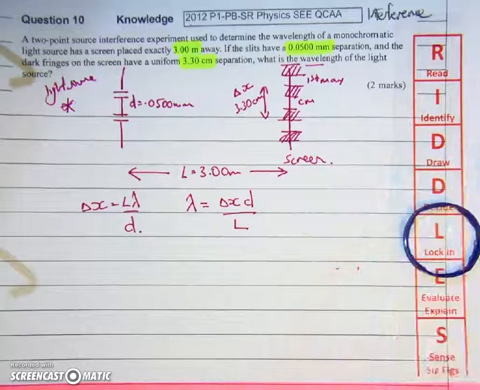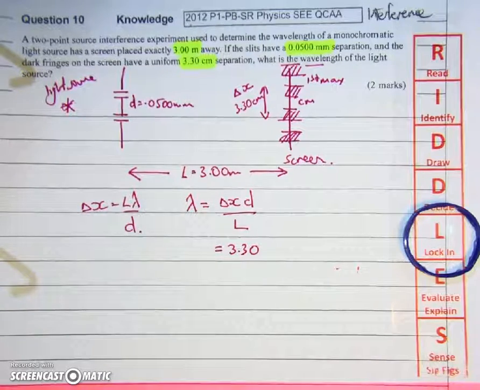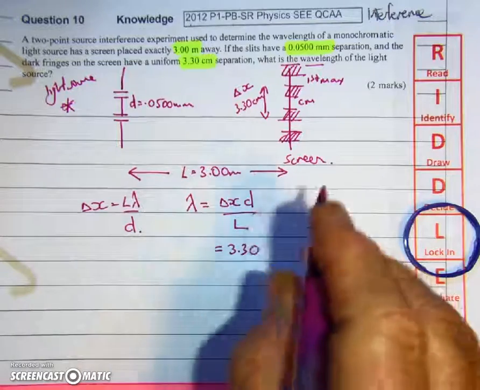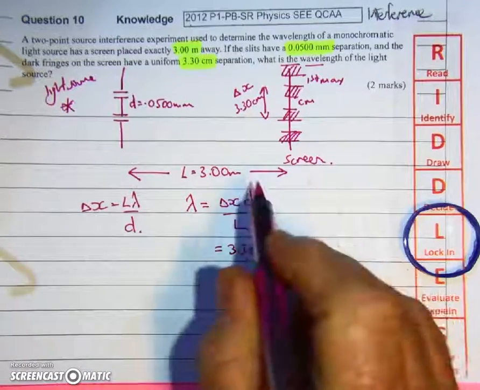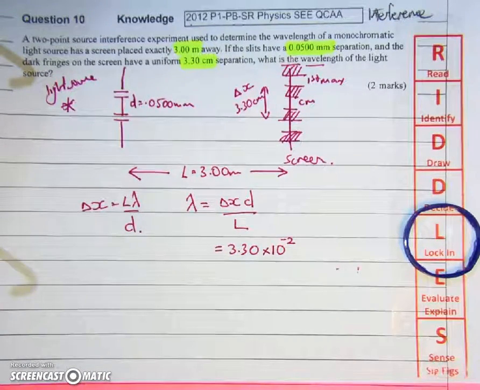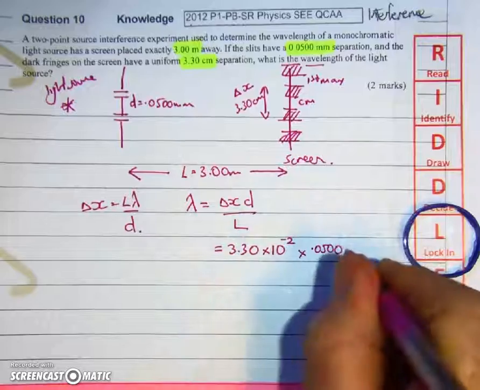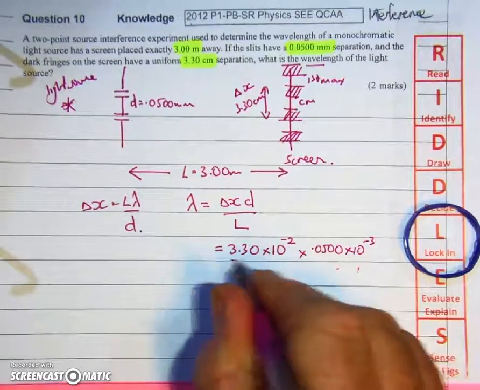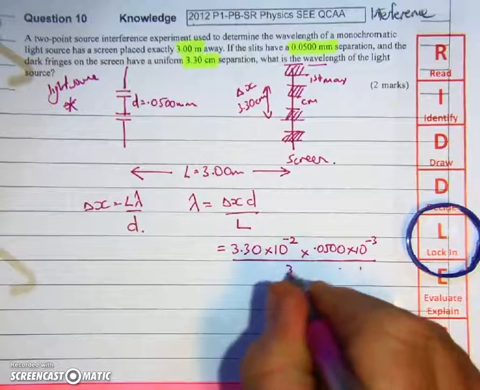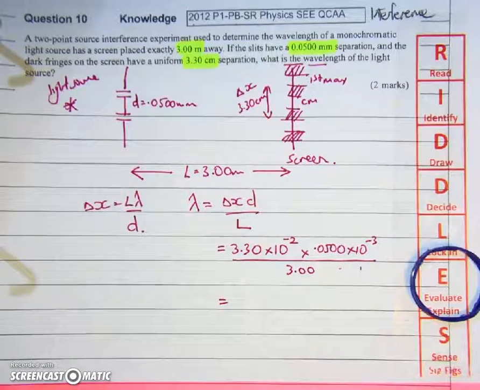So now let's lock in the values. Delta X, 3.30 centimeters. Now I need a uniform unit of distance, and that will be meters, the SI unit. So 3.3 centimeters is multiplied by 10 to the negative 2 to put it into meters. D is 0.0500 millimeters, so multiply it by 10 to the negative 3 to get that into meters, and we divide that whole lot by 3 meters. Now I've locked in my values, I can do my evaluation.